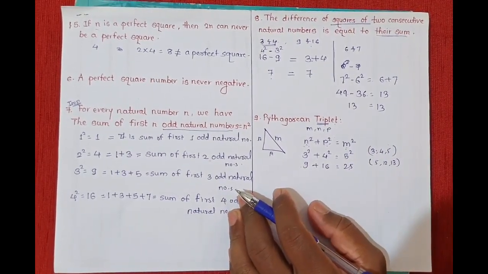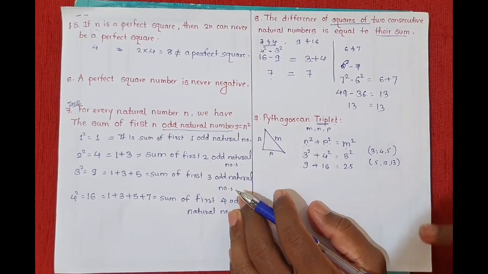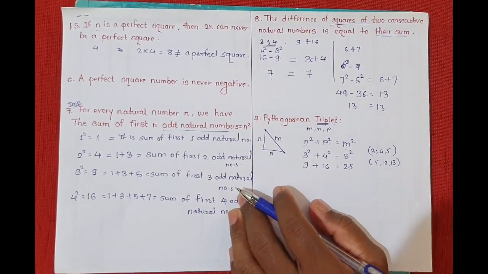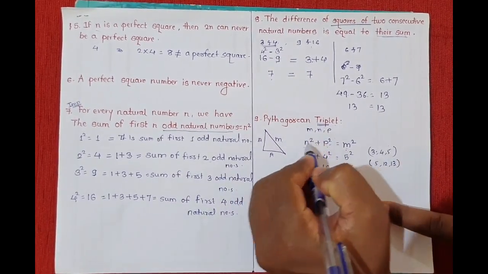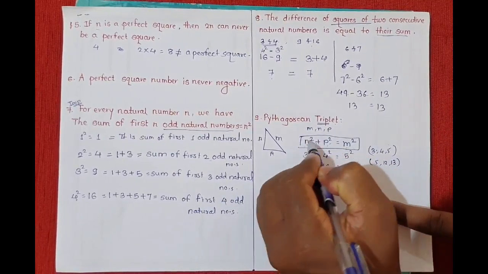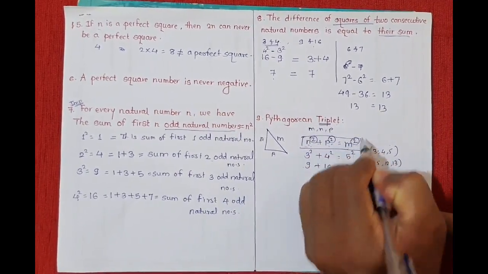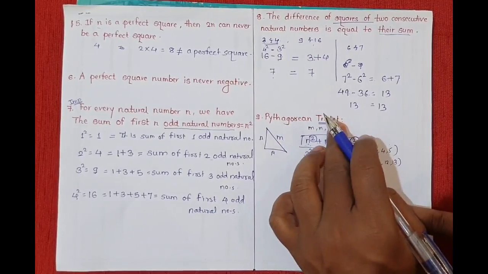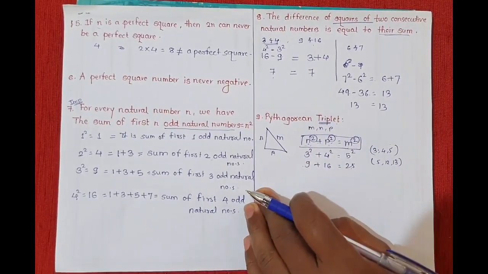Now how is this Pythagorean triplet related to square numbers? As you can see in the Pythagoras theorem, there is a square, correct? That's why the Pythagorean triplet is related to the square numbers.